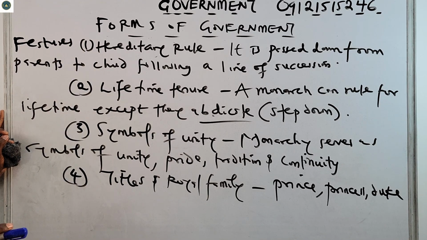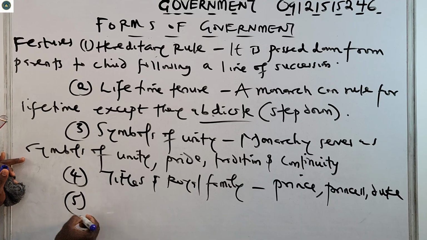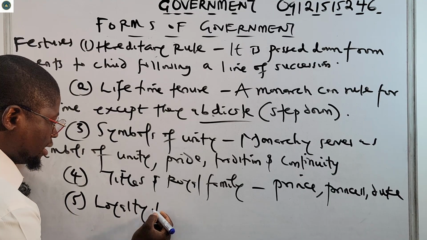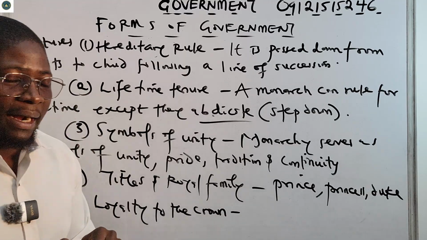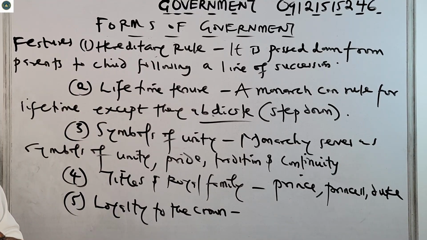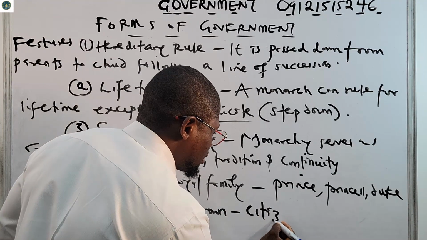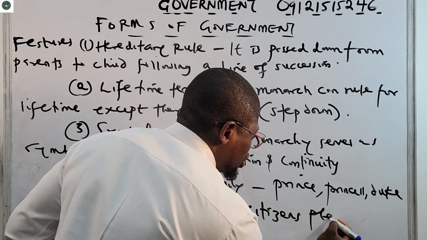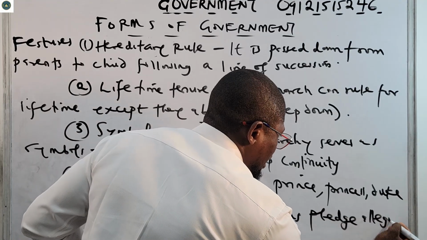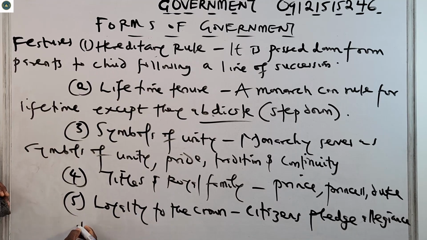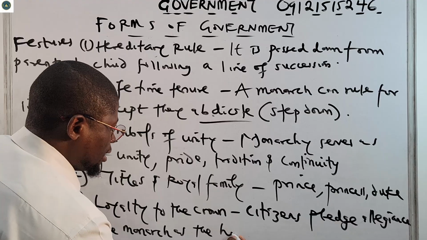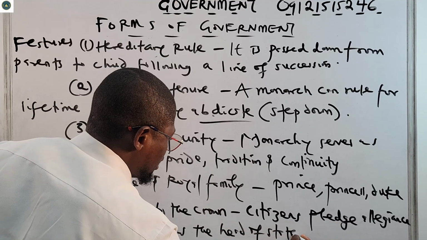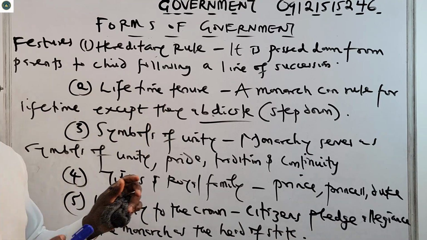Then number five, loyalty to the crown. Citizens usually bear allegiance. They pledge allegiance to the monarch as the head of state. So that is another feature of monarchy.